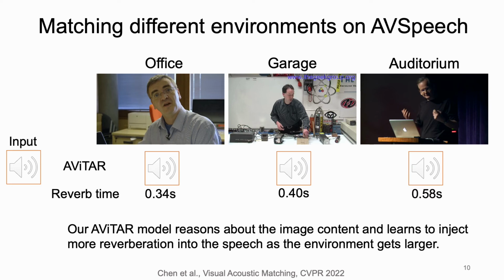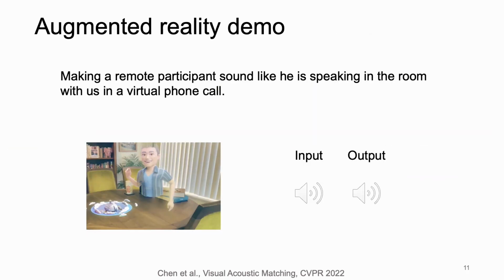The reverberation time for these speeches are increasing accordingly, and this indicates that our model learns to inject more reverberation into a speech as the environment gets bigger. Here, in this example, we want to show that our model makes a remote participant sound like he is speaking in the room with us in a virtual phone call.